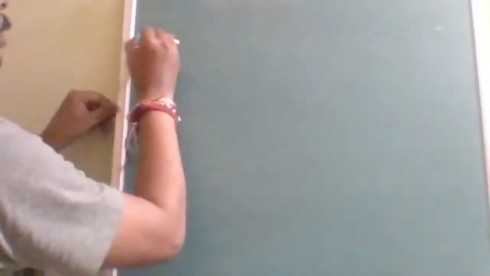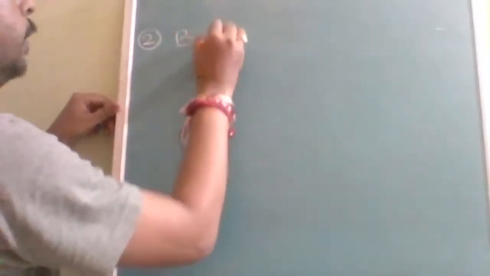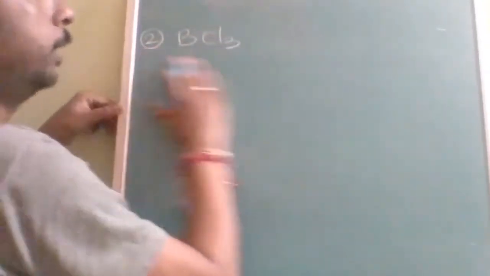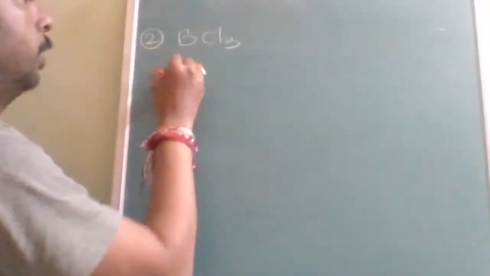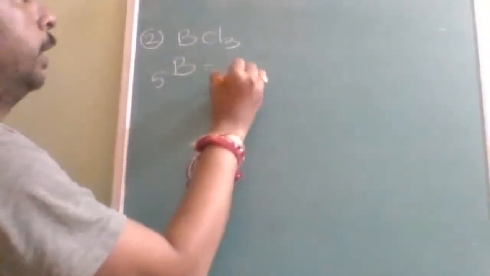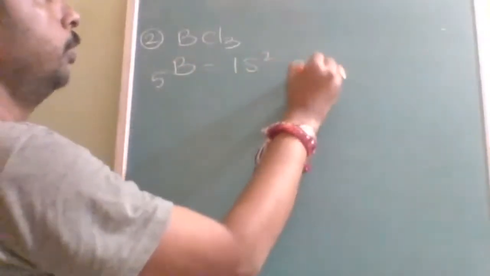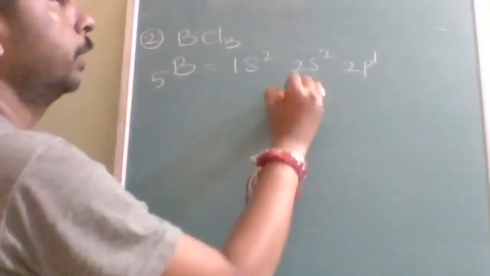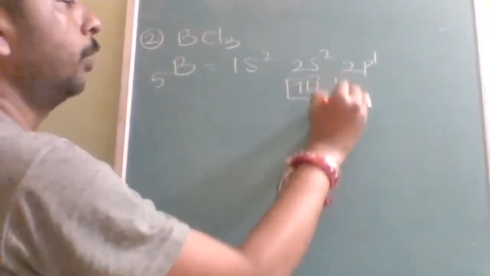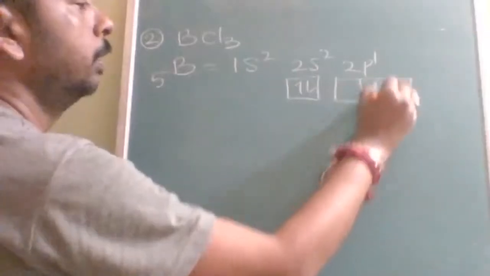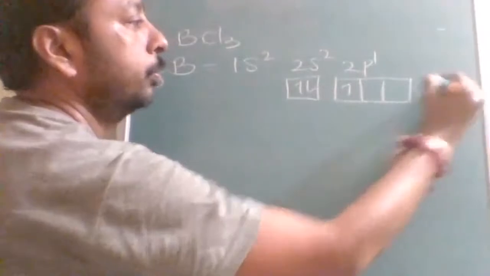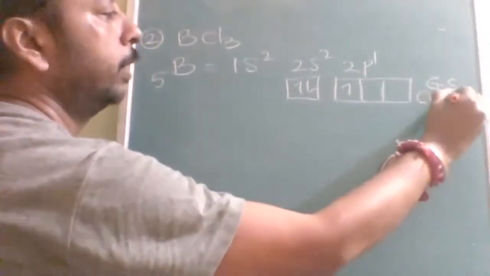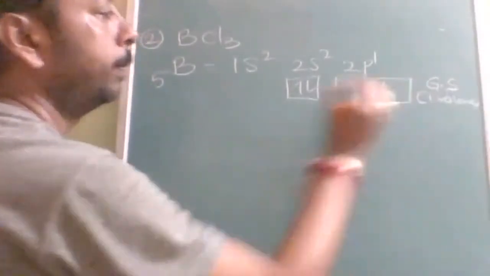So now let us take another example for a different hybridization, BCl3. What is the second example? The second example is BCl3. Now, first of all, what should I do? I should write the electronic configuration of the central atom. Boron's atomic number is 5. Here it will be 1s2, 2s2, 2p1. Now its valency in the ground state is only 1. What is it called? Ground state, and its valency is 1 only, because there is only one unpaired electron.